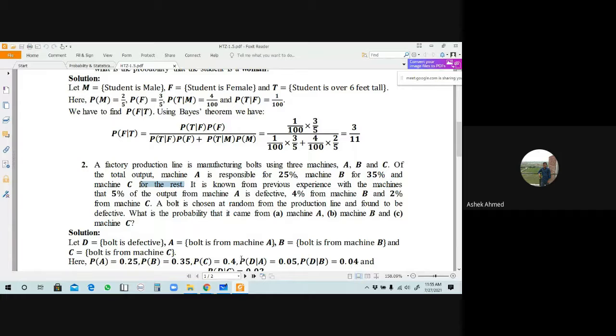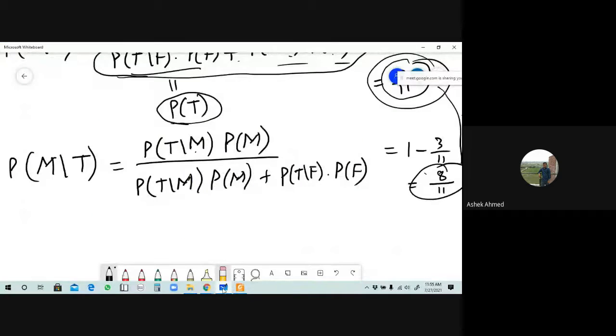That is 100% minus 25 plus 35%, so this will be 40%. Understand? Rest means the remaining percentage.